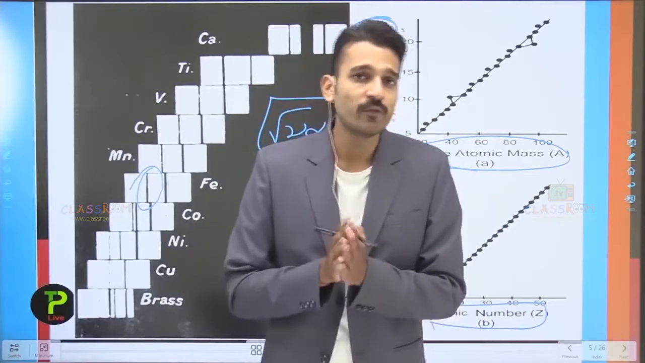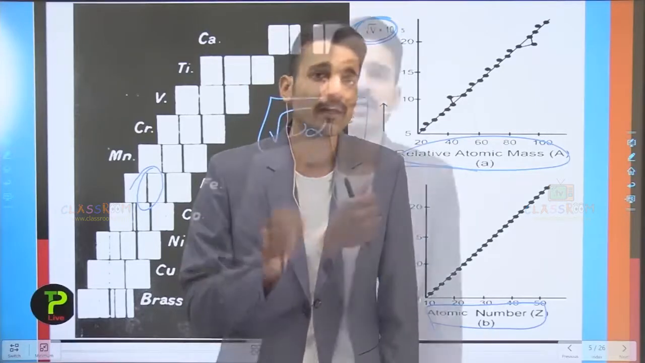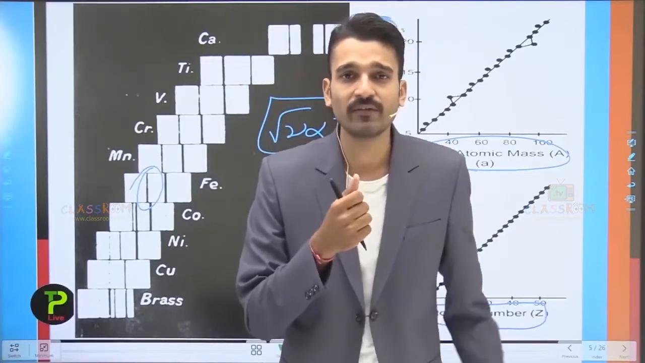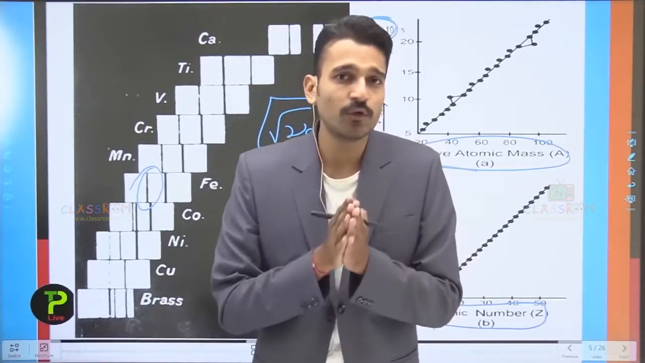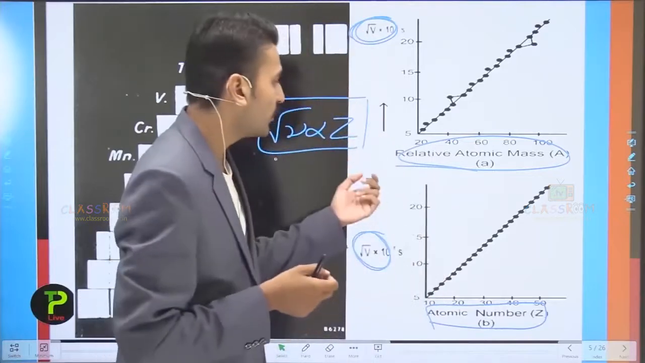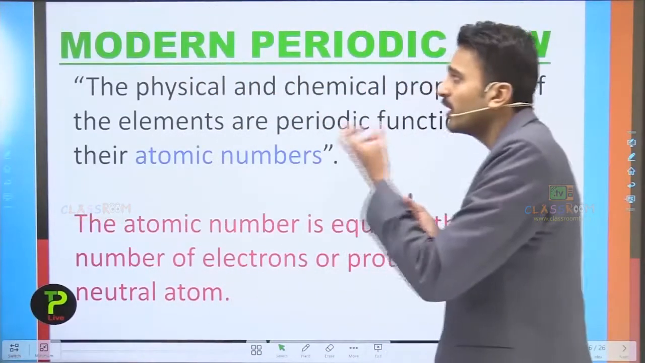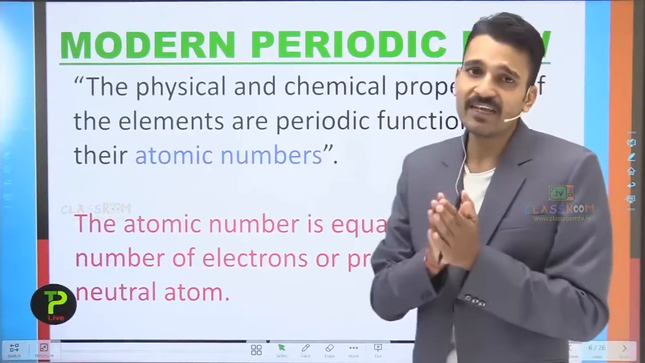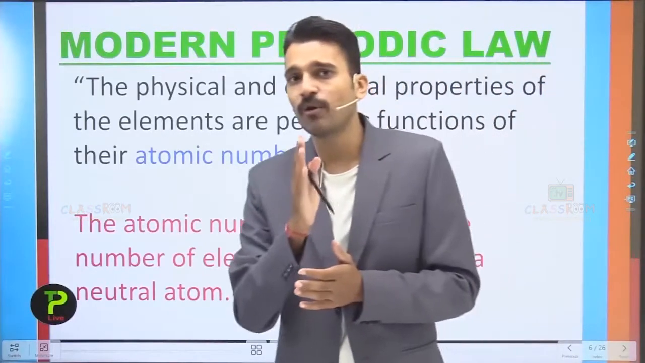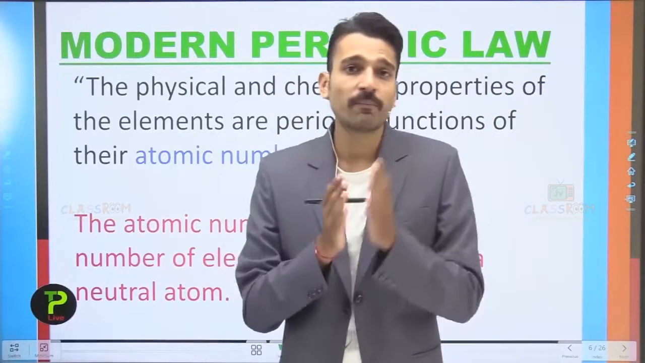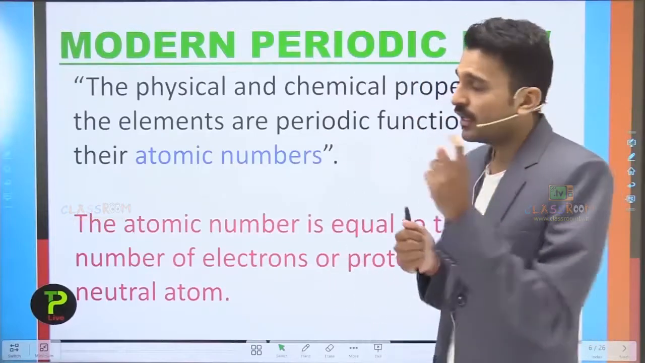So he concluded from this experiment that the fundamental properties of the elements must be related to the atomic number. He finally gave his law, the modern periodic law, in which he says that the physical and chemical properties of the elements are a periodic function of their atomic number.